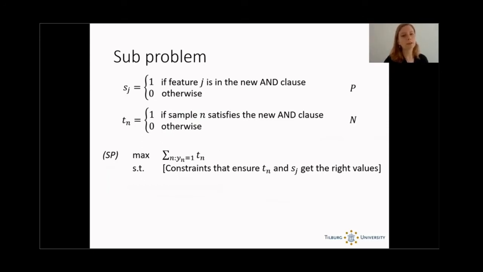Instead of minimizing the error, we maximize the number of cases that are classified as a case. And for the controls, we place an upper bound on the number of controls that is allowed to be classified as a case. So an upper bound on the number of false positives. You may wonder why we do this. We'll get back to that at the end of this talk. So this is a subproblem that Ireland uses.